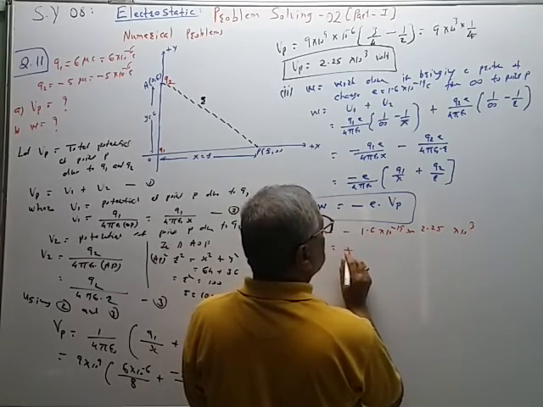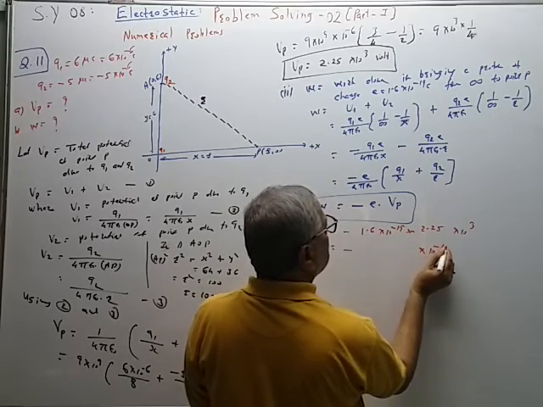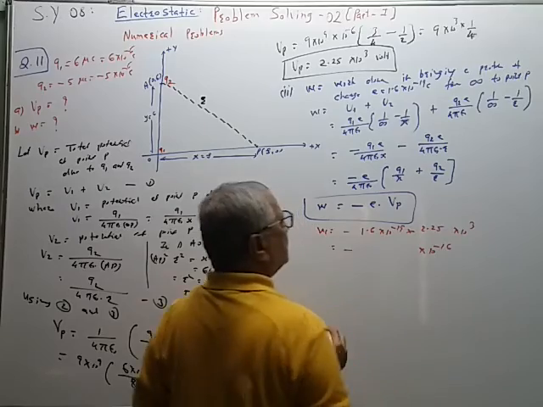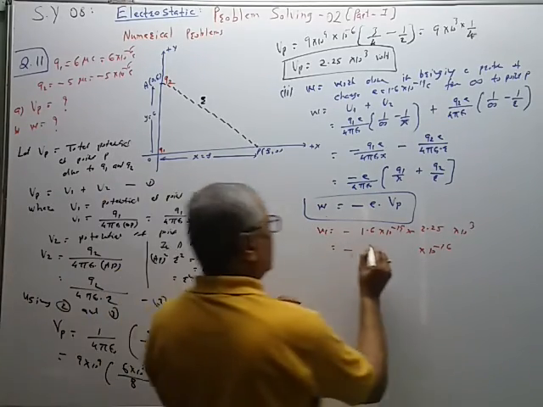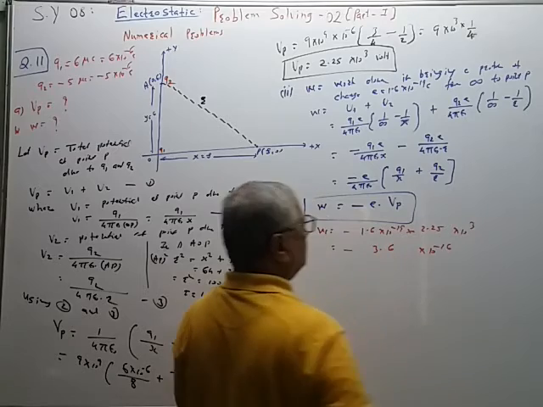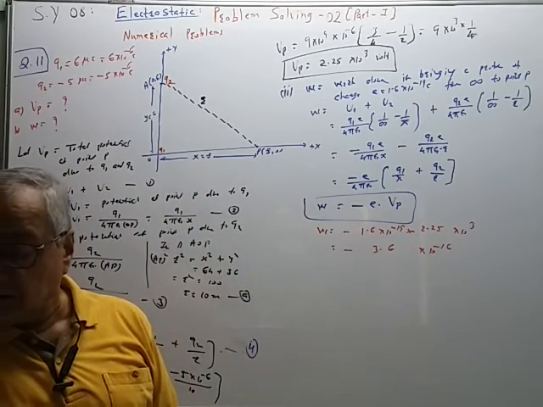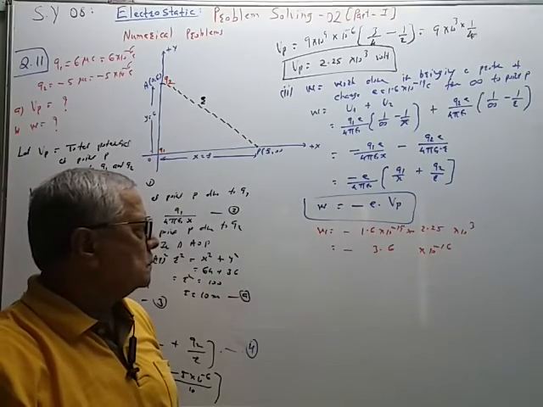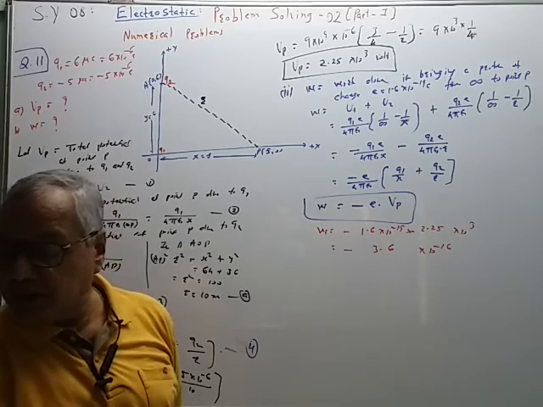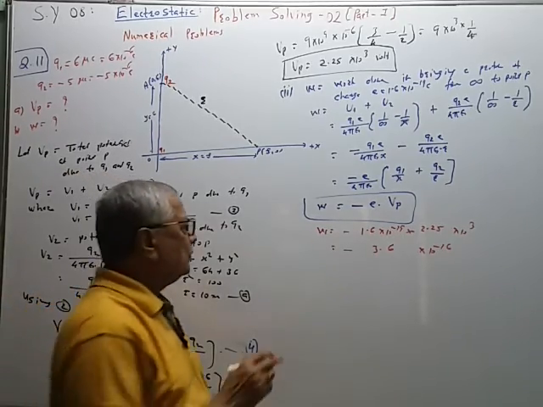So minus 10 to the power minus 16, and 2.25 multiplied by 1.6 means it is 3.6, minus 3.6. So correct the answer in the board book; there 3.4 is given, it should be 3.6.